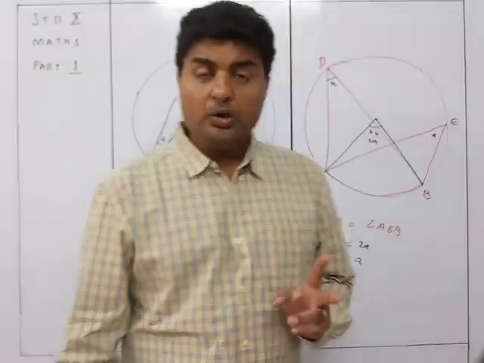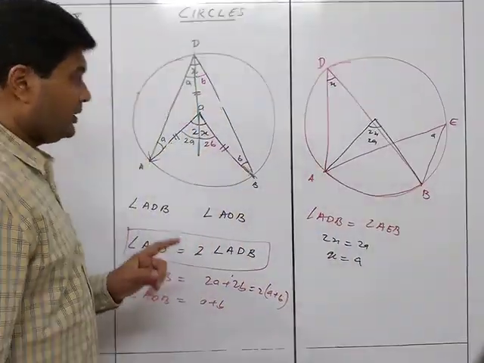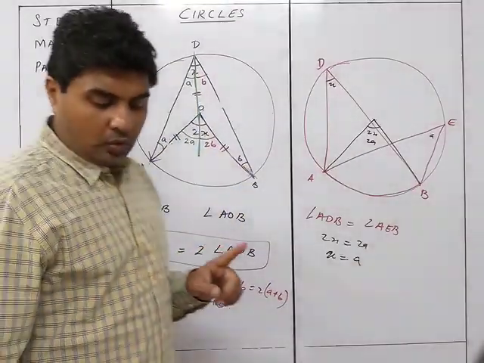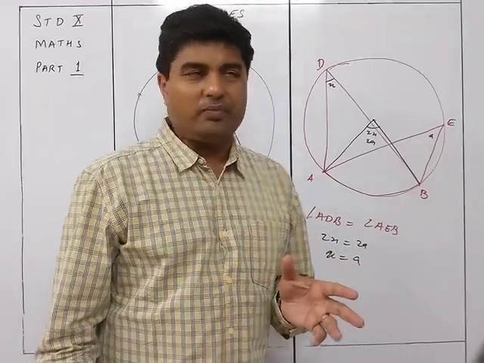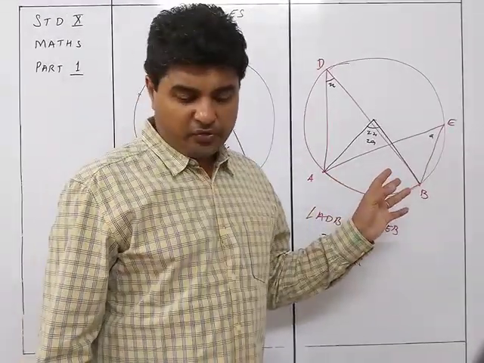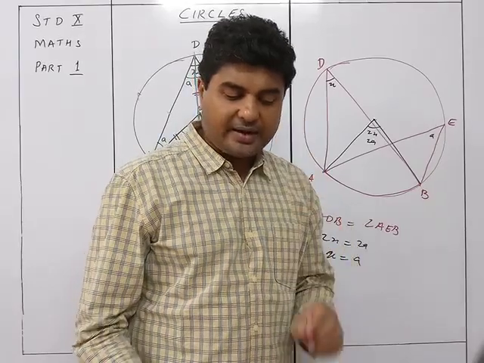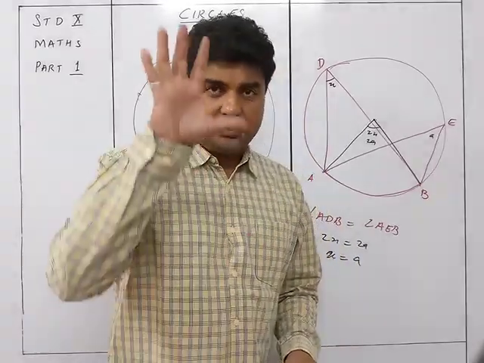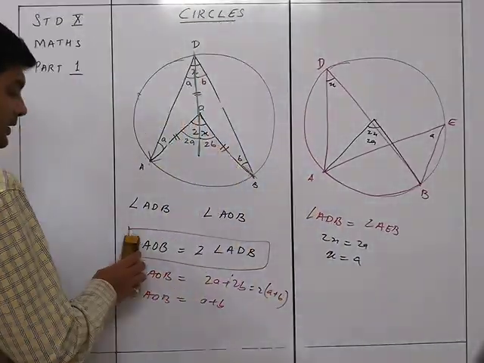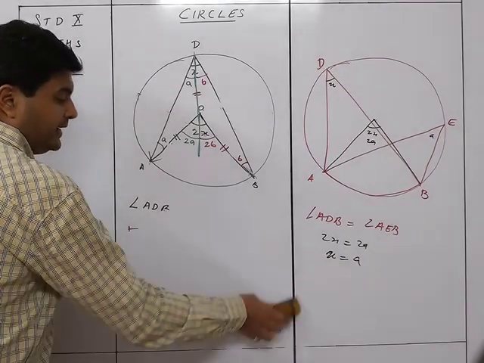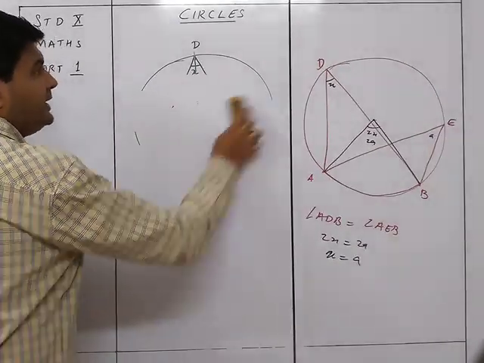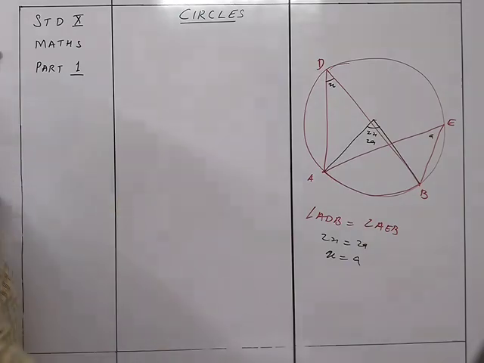Now we move on to the third theorem. Normally they will not ask this because it's a very simple proof, but anyway, you can just write it down. The theorem number 6, whatever is there, you need to write it down properly. The third theorem is angle in a semicircle.